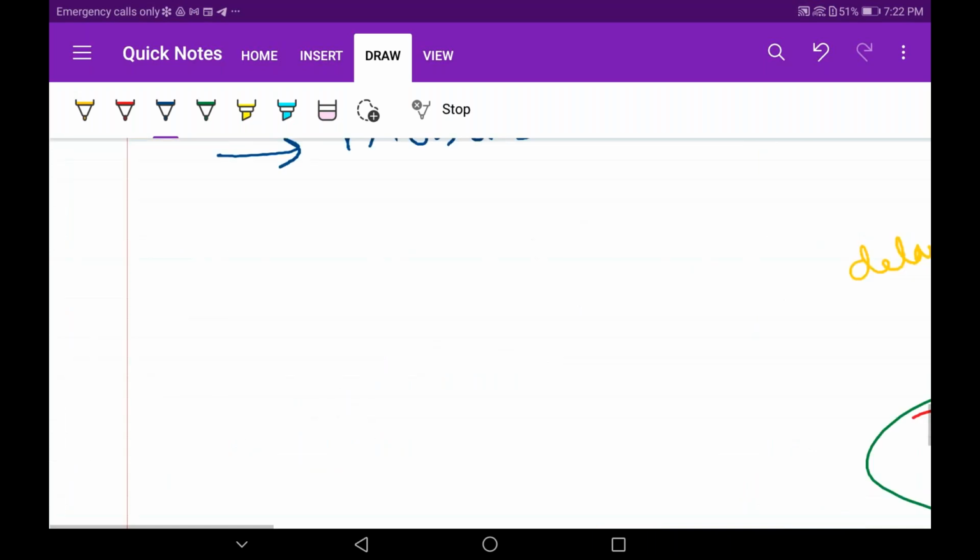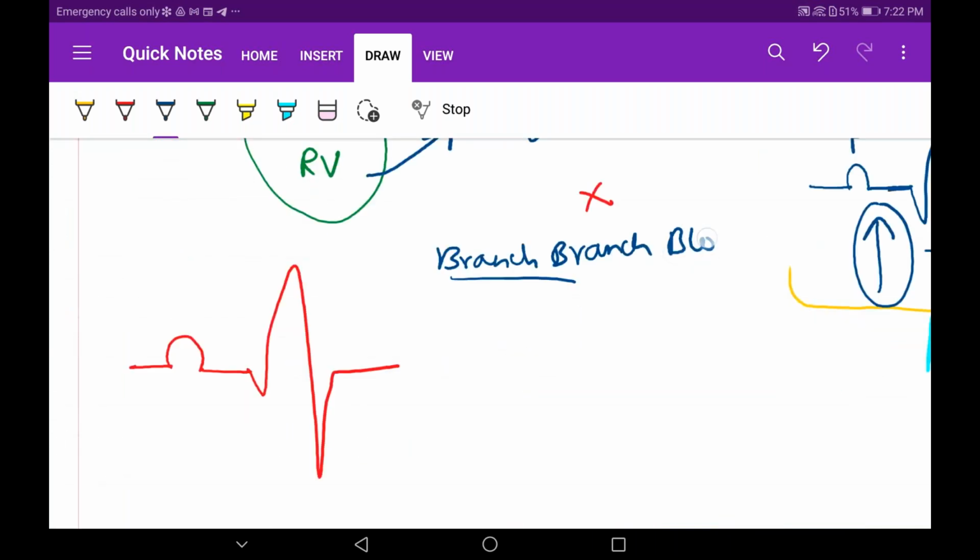We were in the bundle branch block. What is happening in the ventricles? Normally the SA node is sending signals normally, so the P wave will be normal. At the AV node there is no problem. But now the QRS is getting affected.